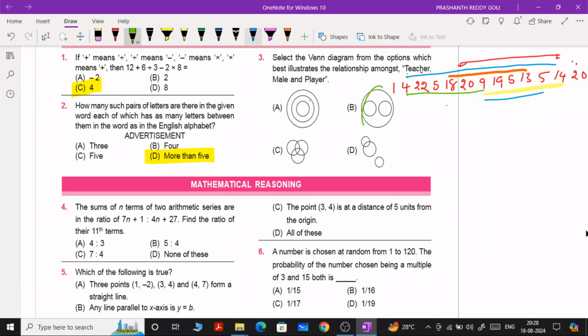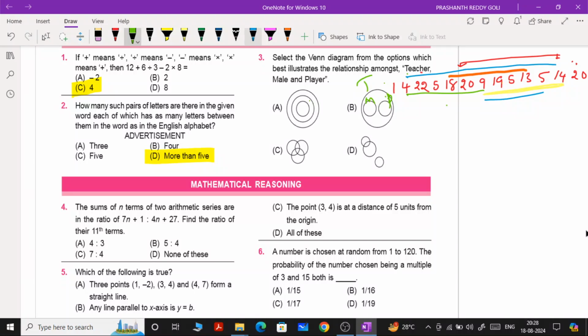Here, one under that one, two different categories must be there. For example, you take teacher, male and player. No, it's false. Why is it false here? Because every teacher need not be male. For example, teacher, and here male and player. Here you can take a player.